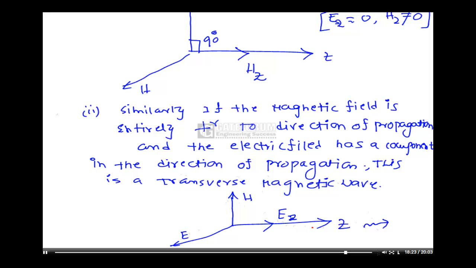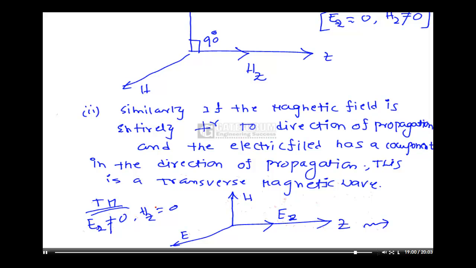So the H field is transverse, and we call it a transverse magnetic wave. That is, for a TM wave, Ez is not equal to 0, whereas Hz is equal to 0. So this is another important case.